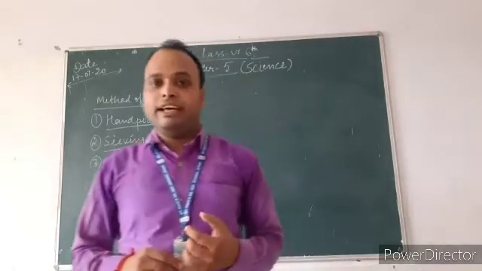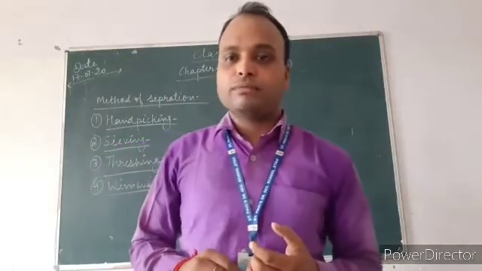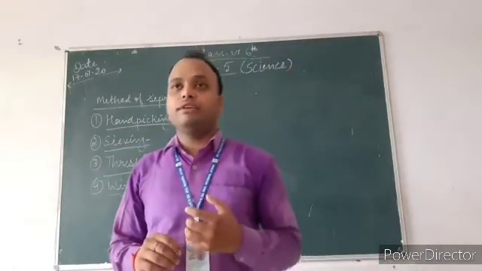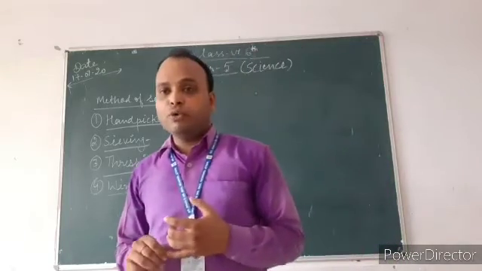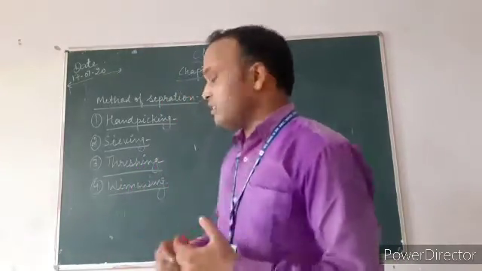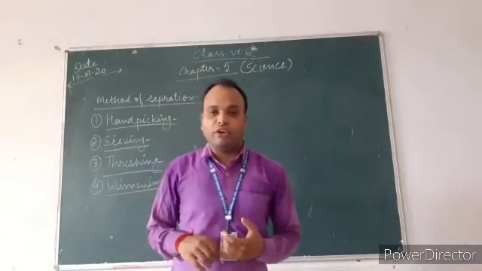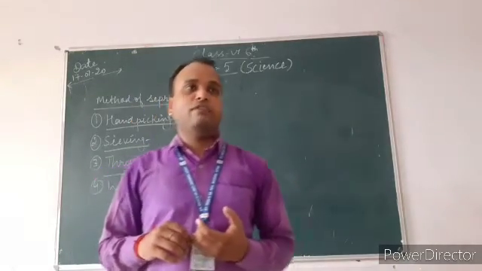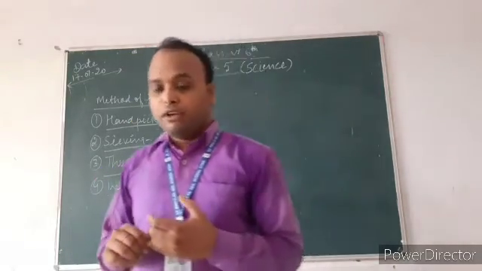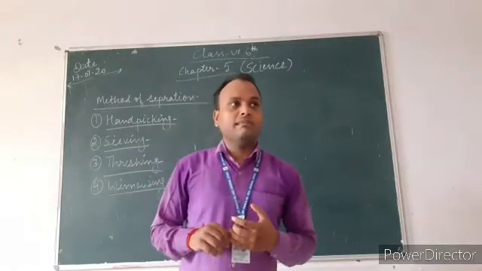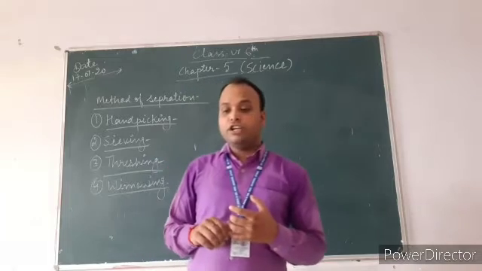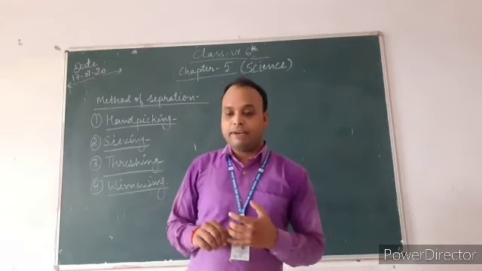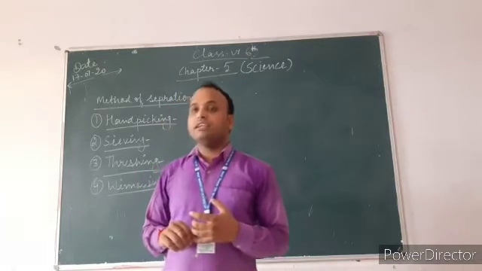So students, in the sequence of methods of separation, we move further to the last one, which is known as winnowing. W-I-N-N-O-W-I-N-G, winnowing. Winnowing is a method generally used by farmers to separate grain after threshing.